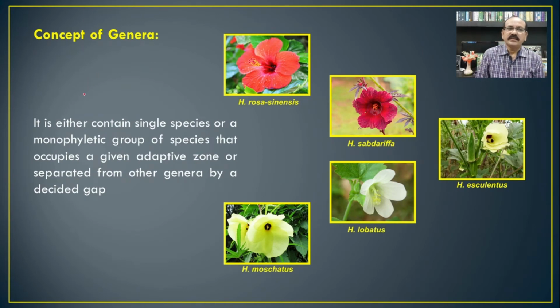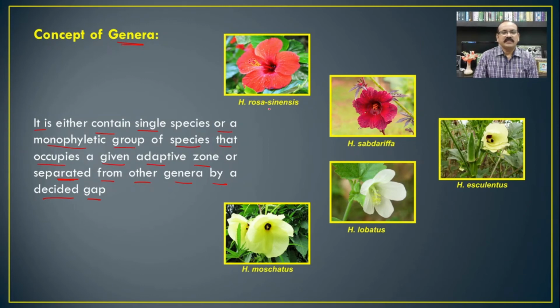Then the next category above the species is the genus. According to the International Code of Botanical Nomenclature, the genus includes many species or a single species. It either contains a single species or a monophyletic group of species that occupies a given adaptive zone or is separated from other genera by a decided gap.